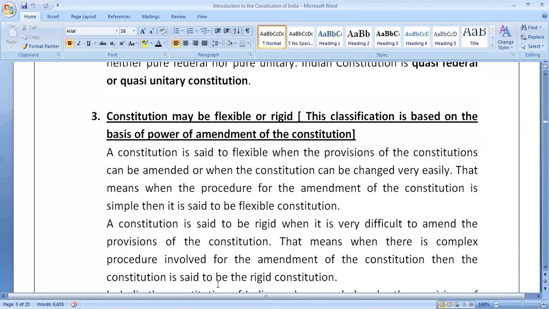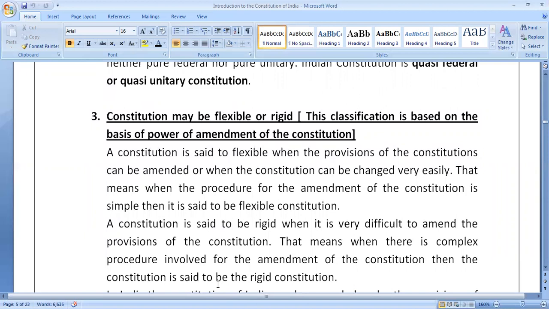Now we are going to discuss the third basis for the classification of constitution, that is when the classification is based on the power of amendment of the constitution, then at that time constitution may be flexible constitution or rigid constitution. What is the meaning of flexible constitution? A constitution is said to be flexible constitution when the provisions of the constitution can be amended or when the constitution can be changed very easily.